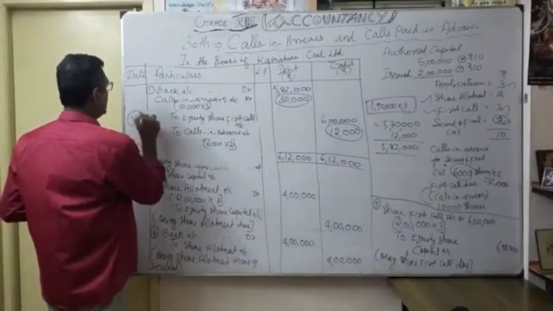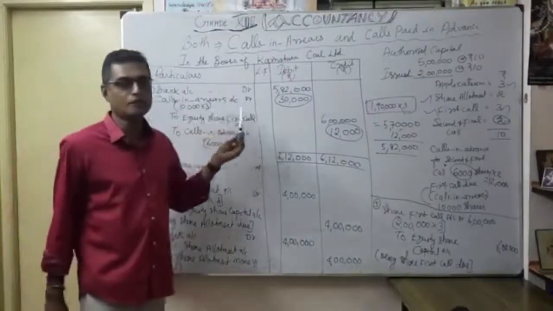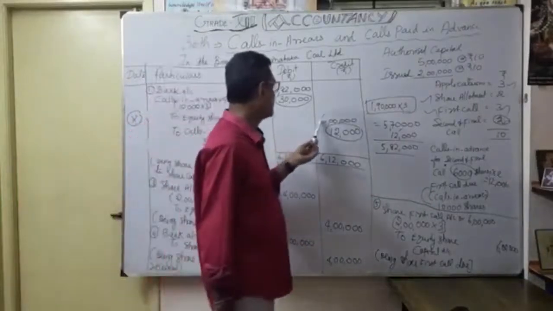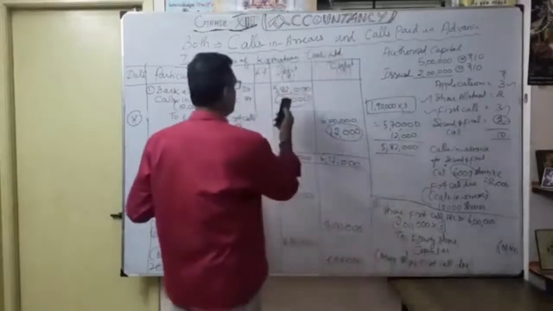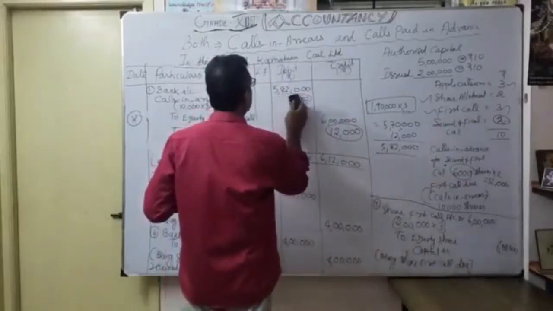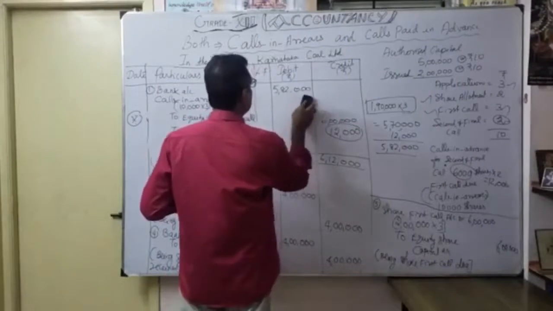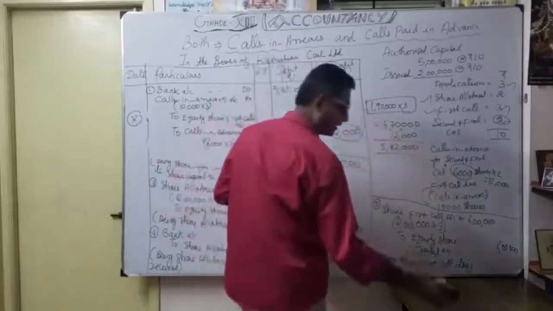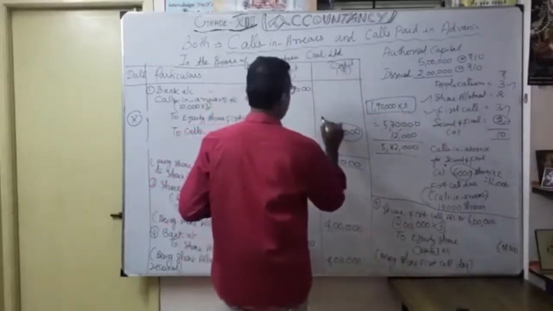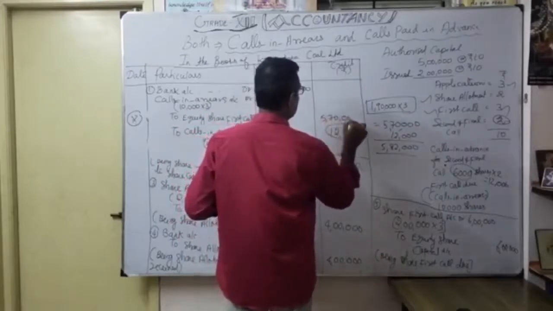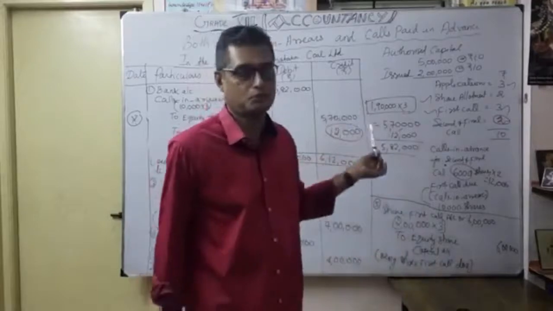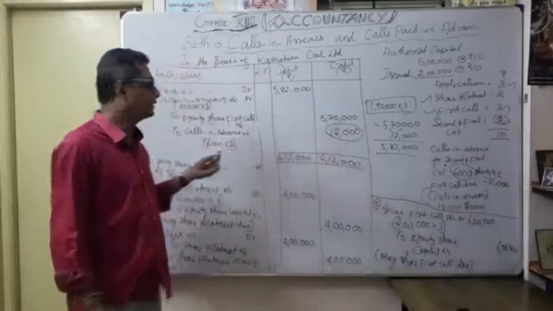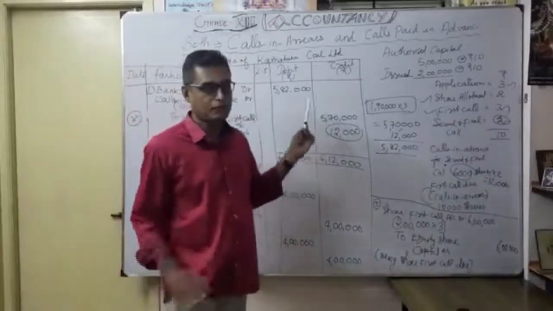Even if you don't want to show calls in arrears of 30,000 here, suppose I don't show it, then naturally it becomes only 5,70,000. So for equity share first call I show only 5,70,000. Only the bank account 5,82,000, thereafter equity first call 5,70,000, thereafter calls in advance account 12,000. Either way we can show.